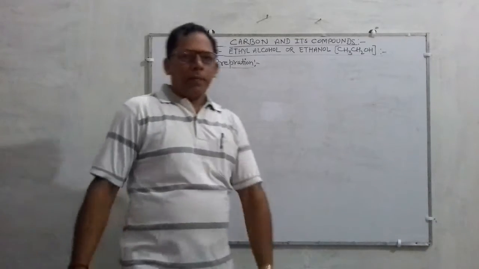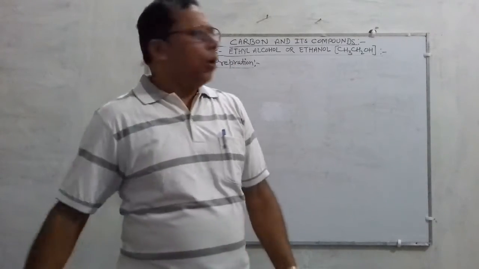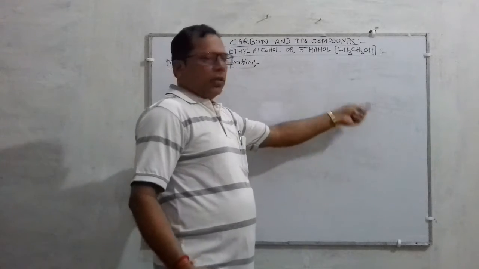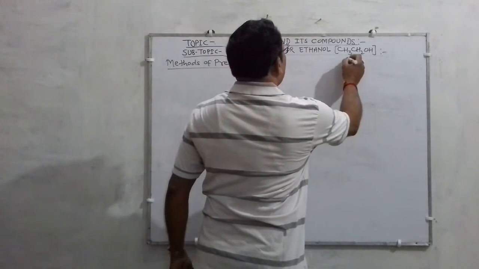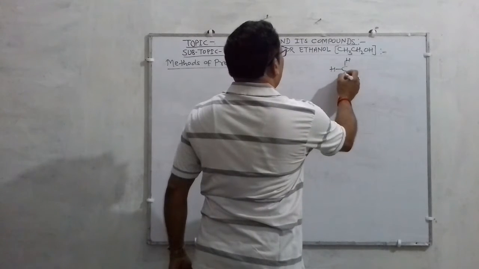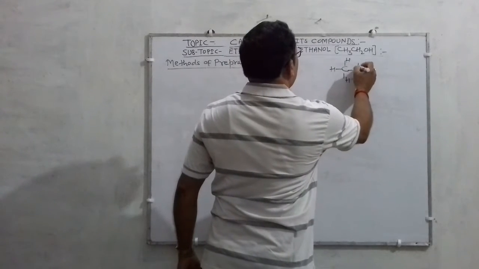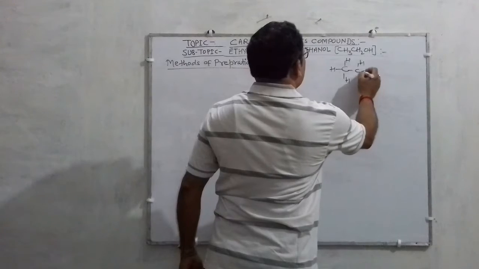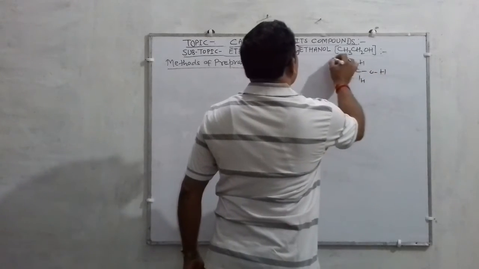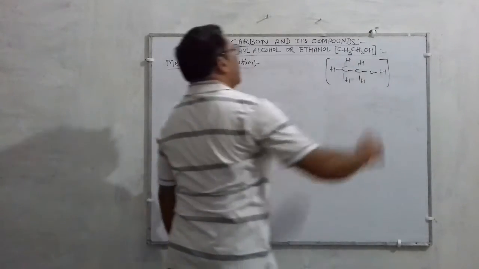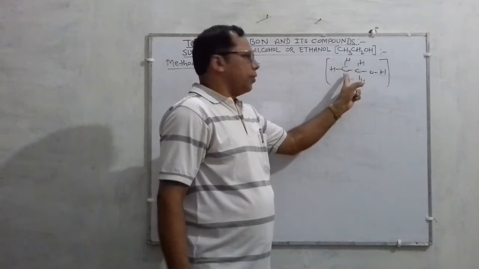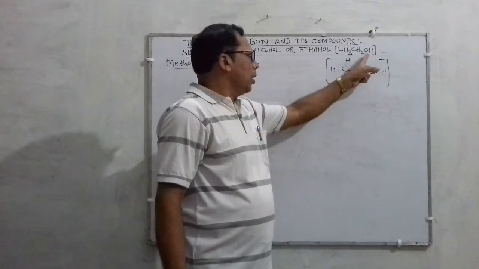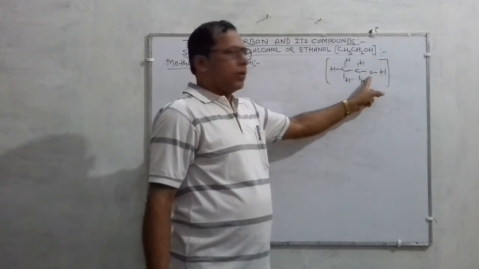Before dealing with the method of preparation, I want to explain to you the structural formula of ethanol. The structural formula of ethanol can be written as CH3, C, H, H and OH. This is the structural formula of CH3CH2OH, containing 2 carbon atoms, 6 hydrogen atoms and 1 oxygen atom.